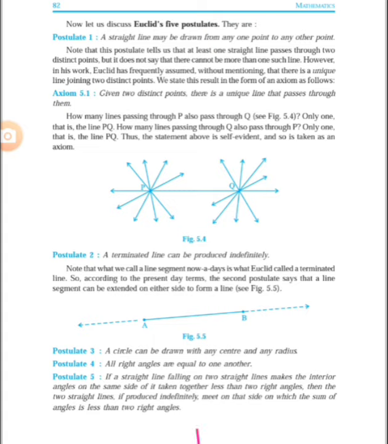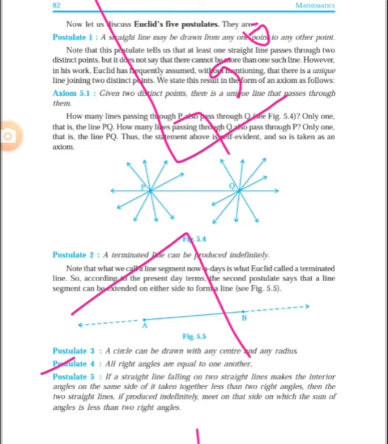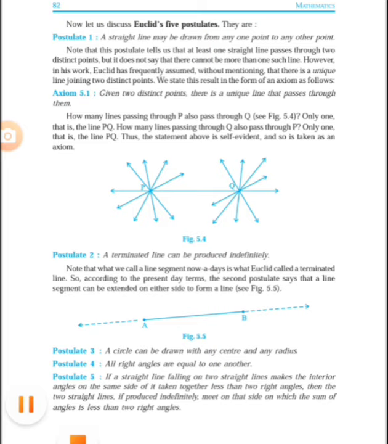Now postulate number 4: all right angles are equal to one another. Yes, it is very easy, because every right angle is of 90 degrees. That means suppose this one is 90 degrees and there is one more right angle, this is also 90 degrees. So both these angles are equal, always equal. 90 degrees means 90 degrees, that is a right angle, so they will be equal. That means all right angles are equal. This is the fourth postulate.